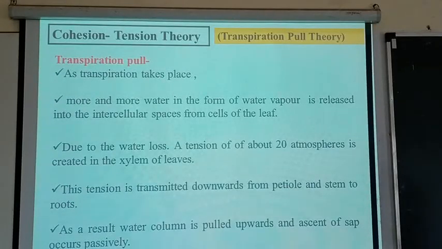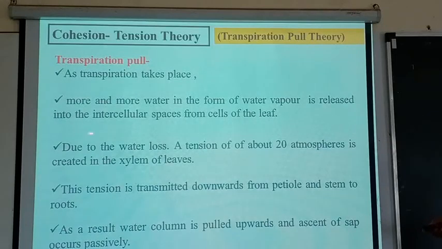Now, what other phenomenon takes place? It is known as transpiration. We know that transpiration takes place in the leaves. Means in the leaves there are mesophyll cells. When transpiration takes place, a pressure is created in the mesophyll cells, and this pressure is responsible for absorption of water from the xylem of the leaves, from the xylem of the stem, and then the xylem of the root. In this way, this transpiration pull is created in the transpiration process.